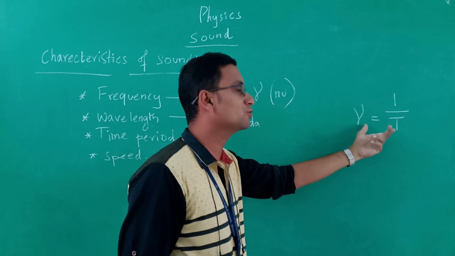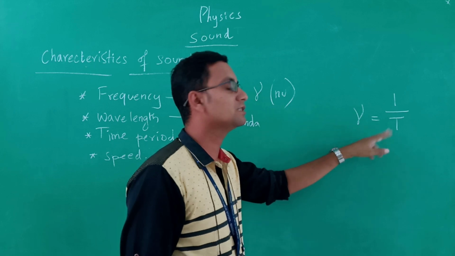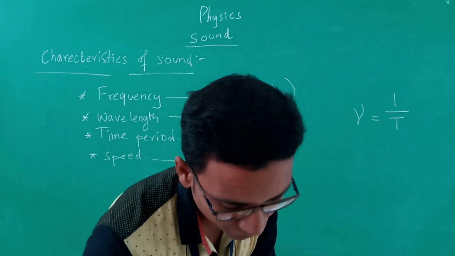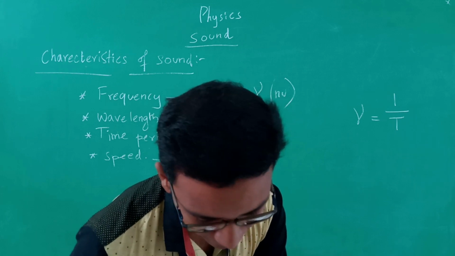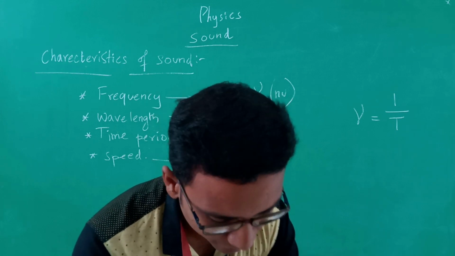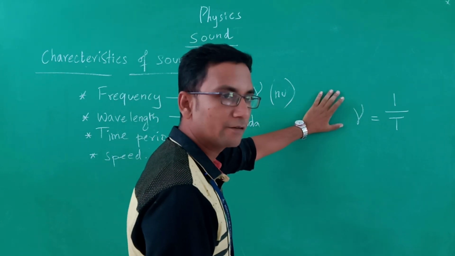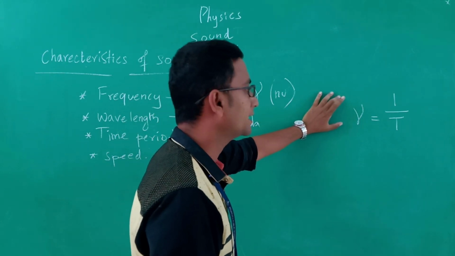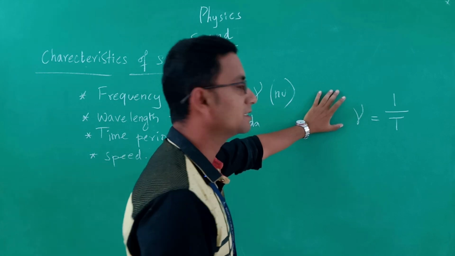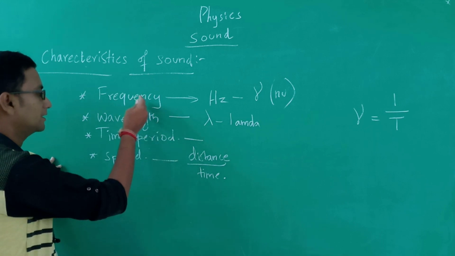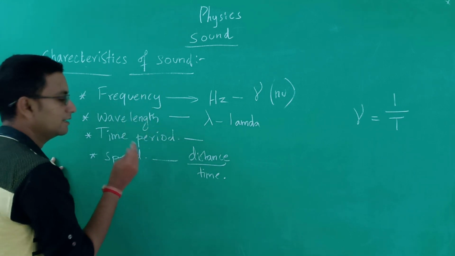So we relate these two things and bring this formula: nu is equal to 1 by T. That is the relation between the frequency and the time period. Keep in mind all these things: the frequency, wavelength, time period and speed.